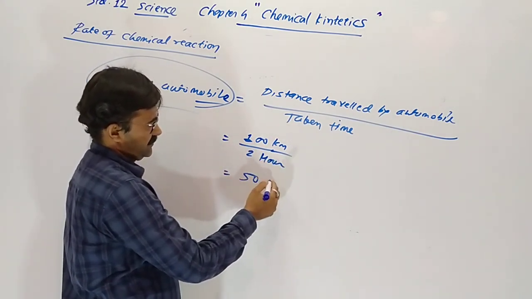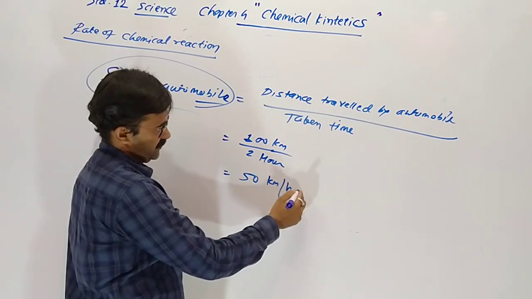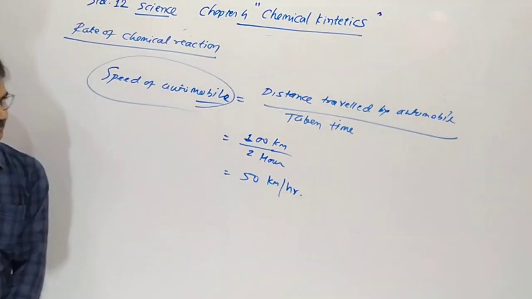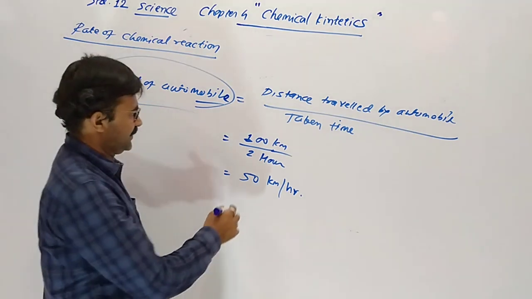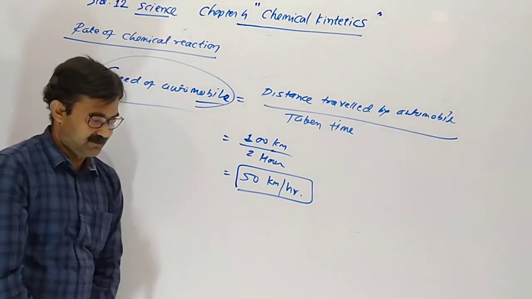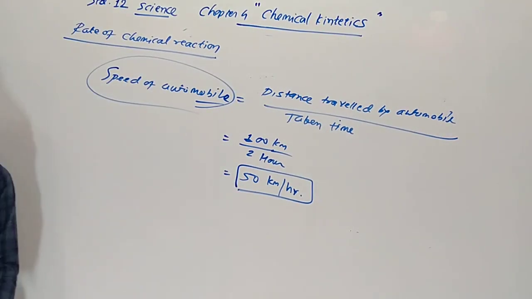So the speed will be 50 km per hour. But this is the average speed.